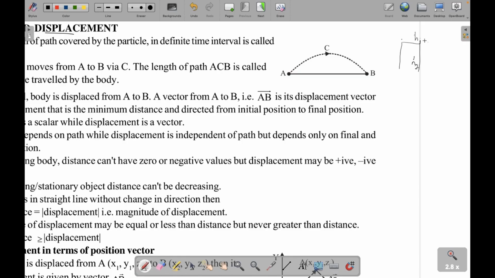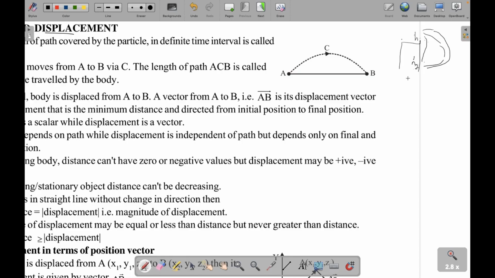If an object moves from here to here, change in potential energy will be mgh1 minus mgh2, no matter if the object moves like this or like this. It does not depend on the path which the object has to take. The change in potential energy is always going to be mgh1 minus mgh2.